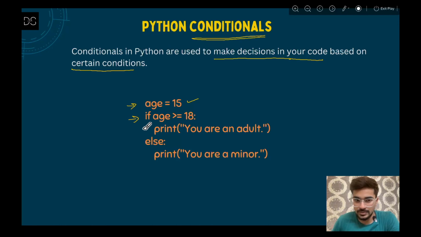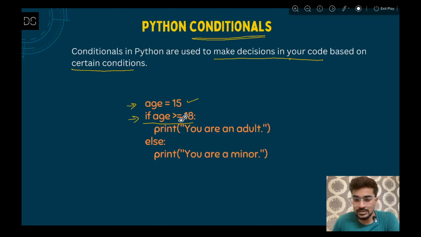We are trying to start with the condition: if age is greater than or equal to 18. That means we are checking whether age is 18 or greater than 18. That means we are checking two conditions, one is greater than 18 and the other is equal to 18. So either it is equal to or greater than 18, that we are checking.